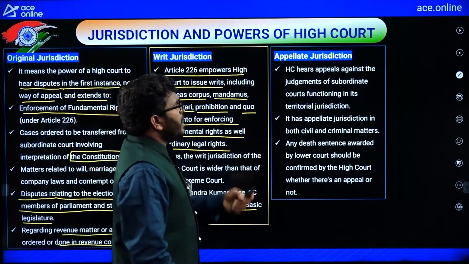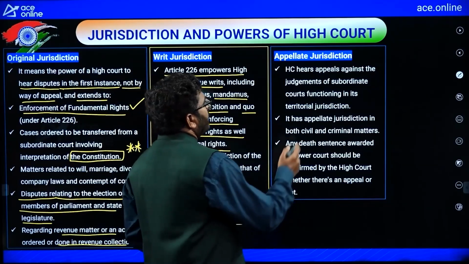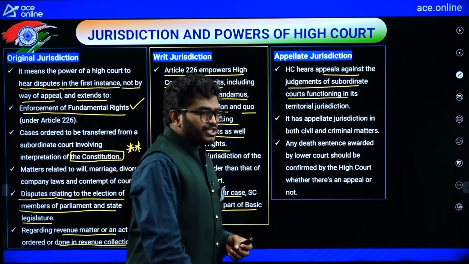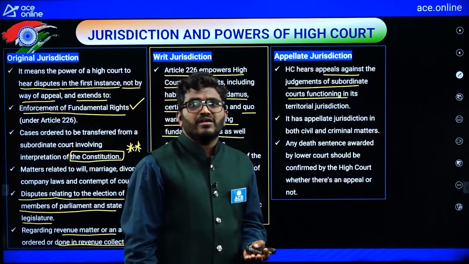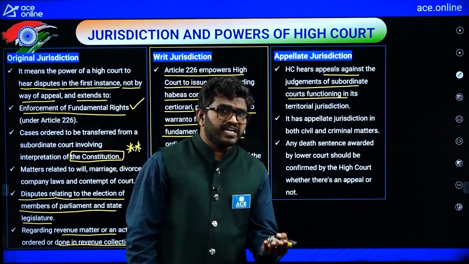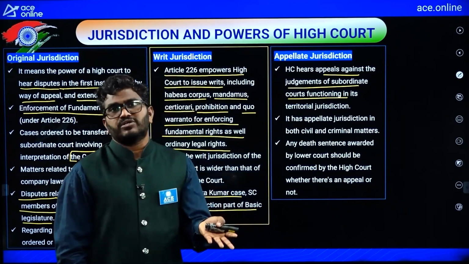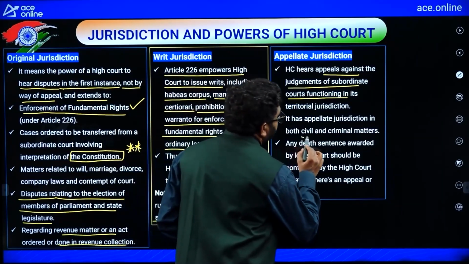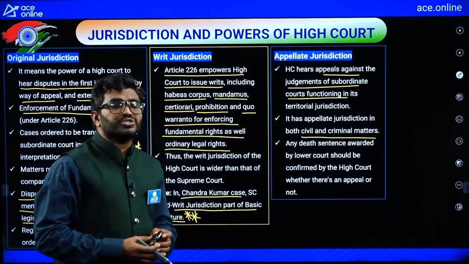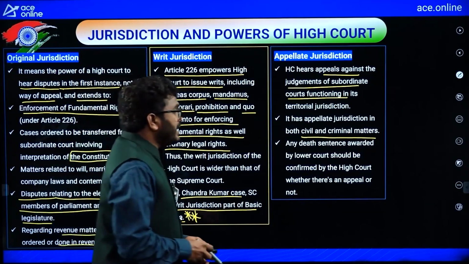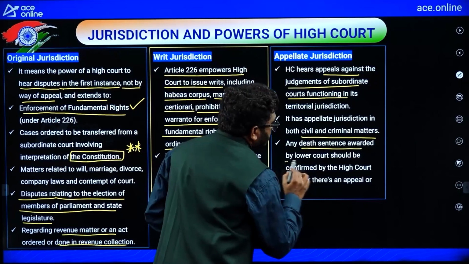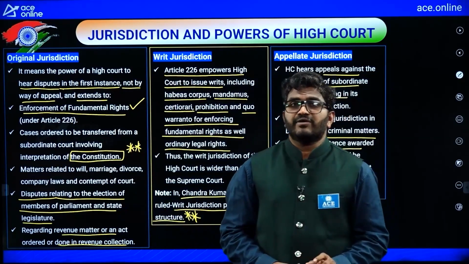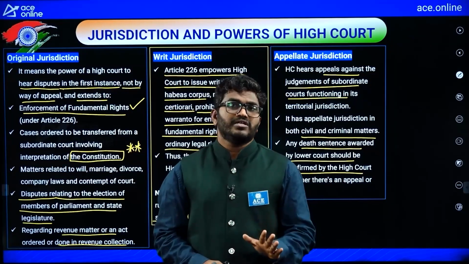Now, appellate jurisdiction. The High Court hears appeals against the judgments of subordinate courts. Suppose there is a judgment given by a subordinate court, you can approach the High Court. It has appellate jurisdiction in both civil and criminal matters. Any death sentence awarded by a lower court should be confirmed by the High Court, and only then is it valid.